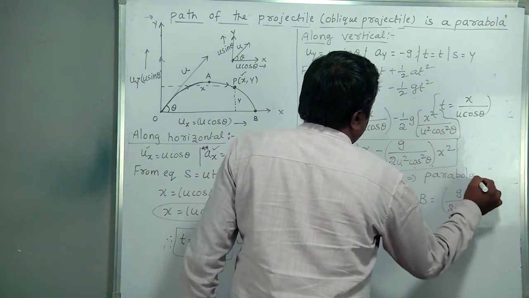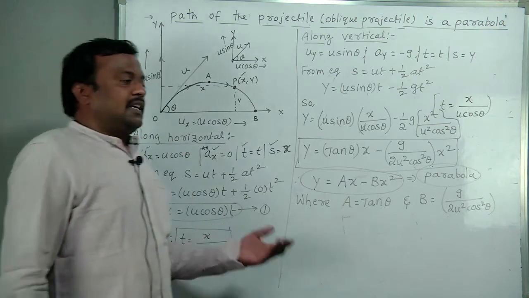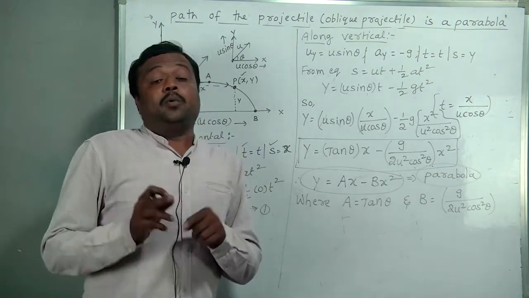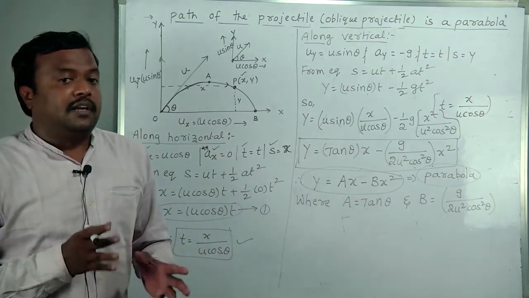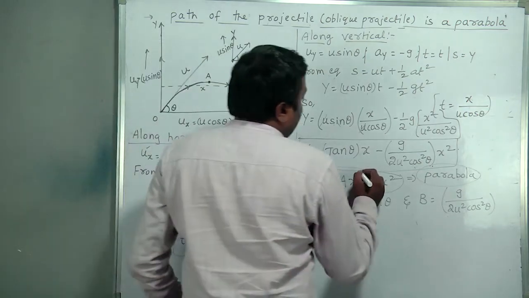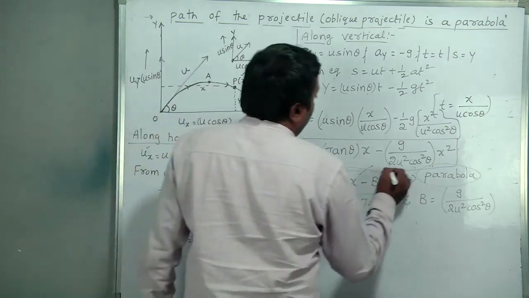Mathematically, for different shapes, different equations are there: for circle, for rectangle, for parabola, for hyperbola, like that. Comparing to that, y equal to Ax minus Bx square is the equation for parabola.